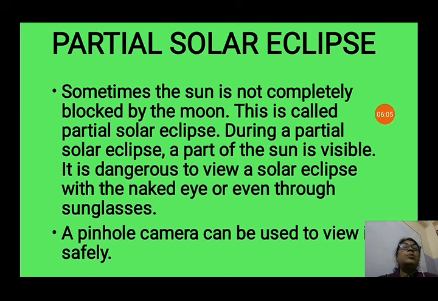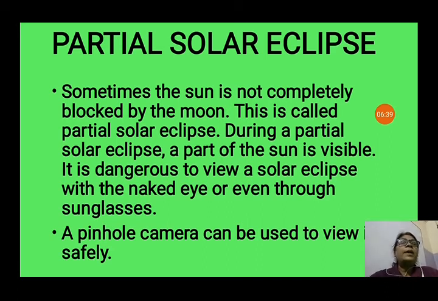Sometimes the sun is not completely blocked by the moon because the moon is very small and it moves from place to place. So this is called a partial solar eclipse. During a partial solar eclipse, the whole sun is not blocked, only part of the sun is not visible. The part which is visible gives such a large amount of light that it can damage our eyes. So we should not directly see the solar eclipse, because the rays of light are so bright that they can damage our eyes.